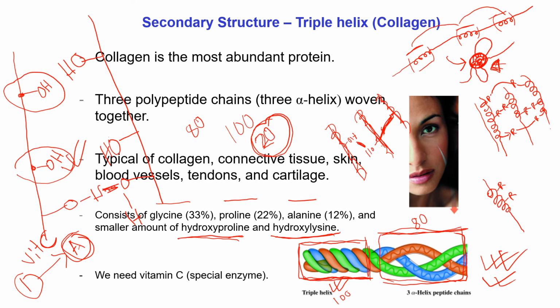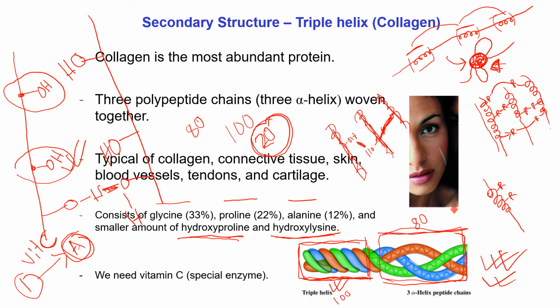So we can see there is a role of vitamin C in our system in protein structure formation. What is its role? Because we know vitamin C activates those enzymes which can hydroxylate proline and lysine.